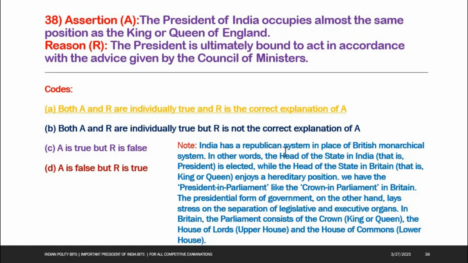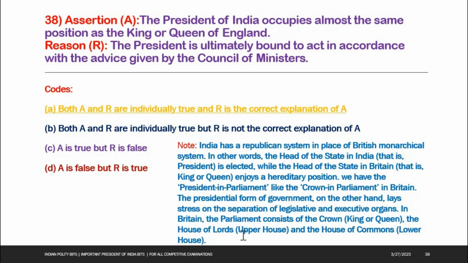See the note here. India has a republican system in place of the British monarchical system. In other words, the head of the state in India, that is the President, is elected, while the head of the state in Britain, that is the King or Queen, enjoys a hereditary position. We have the President in Parliament like the Crown in Parliament in Britain. The presidential form of government, on the other hand, lays stress on the separation of legislative and executive organs. In Britain, the Parliament consists of the Crown, King or Queen, the House of Lords, upper house, and the House of Commons, lower house.